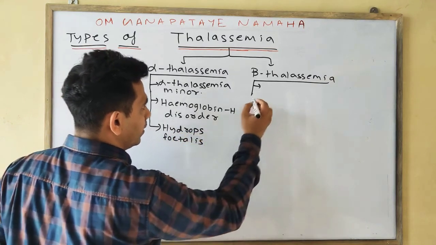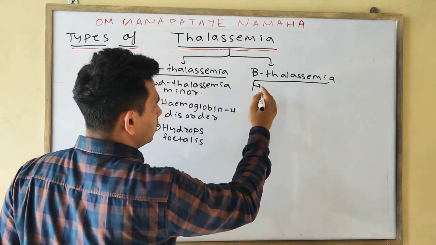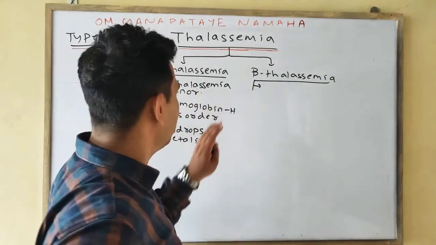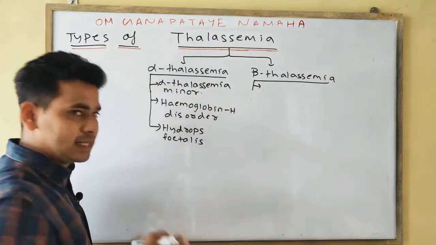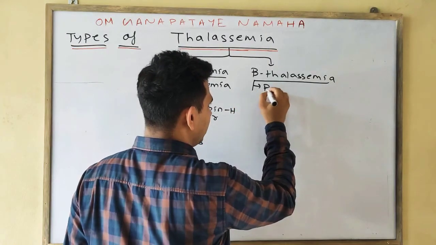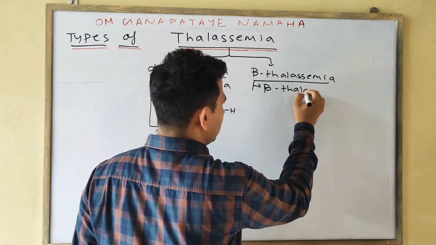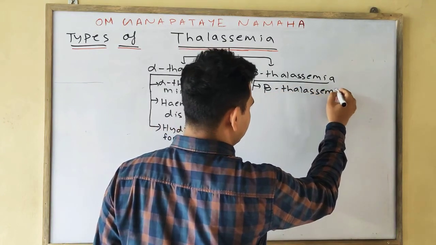Whereas beta thalassemia is also of 3 types. First one, as with alpha, is alpha thalassemia minor; this one is beta thalassemia minor.